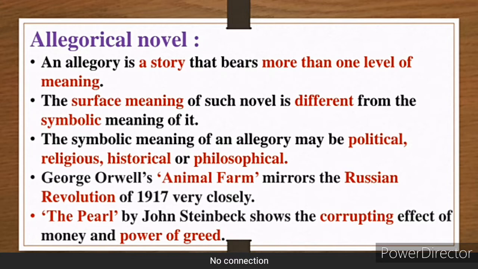Second point, the surface meaning of such a novel is different from the symbolic meaning of it. As I told you, the surface meaning, what is present in the novel, is one meaning, but when you go deeper and try to understand what the novel actually suggests, what the theme or summary of the novel is, that time you will understand it has a symbolic meaning.